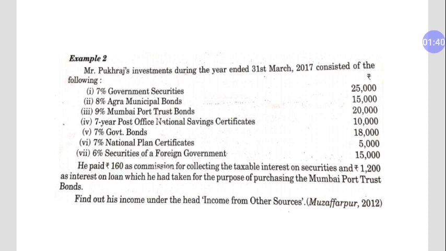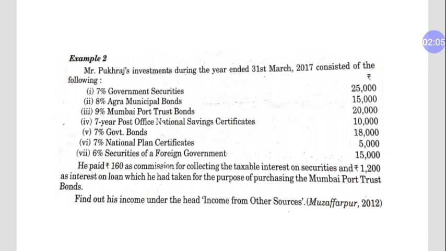So 160 rupees will be deductible, because it is collection charges. The 1200 is interest on the loan taken to purchase the Mumbai Port Trust bond, so this will not be deducted. Only collection charges will be deducted out of his income.